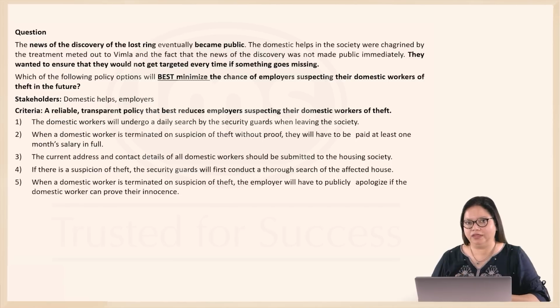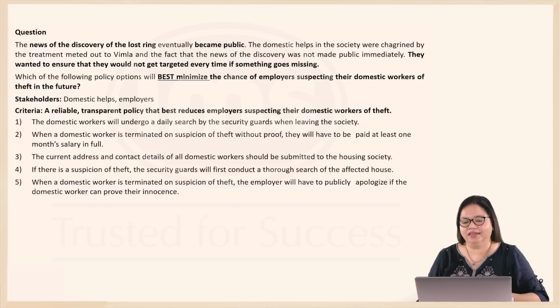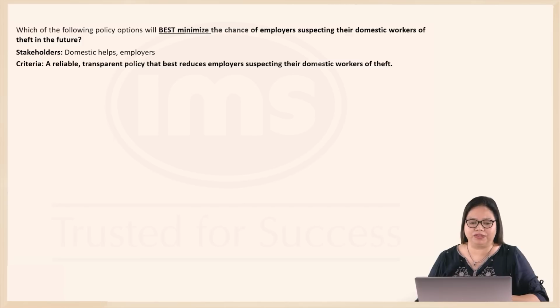It's a transparent one and something conducted perhaps by a third party, so that there are no biases here. If it's conducted by somebody connected with the domestic workers, perhaps it might still raise the doubts of employers. So you want a reliable, transparent policy that best reduces employers suspecting their domestic workers of theft. Let's examine each of the options.